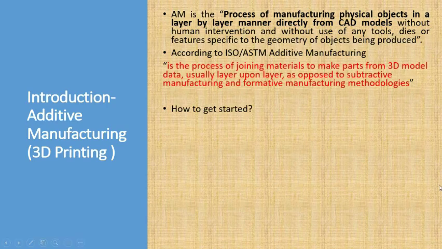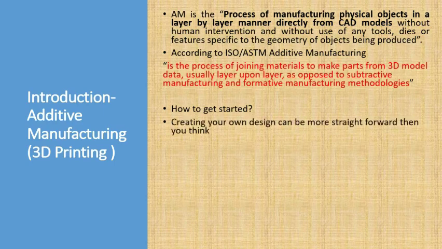Yeah, as I said, in subtractive manufacturing, sorry for the interruption, you are removing the unwanted material to get the final shape. Whereas in 3D printing, you are using the 3D model data and making the product layer by layer. So that is what additive manufacturing is, as defined by the ISO and ASTM.